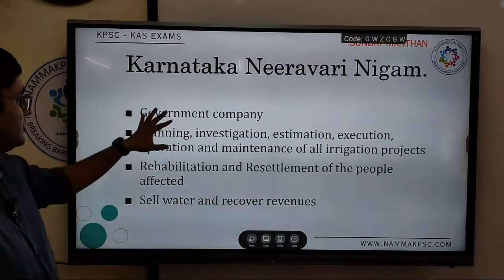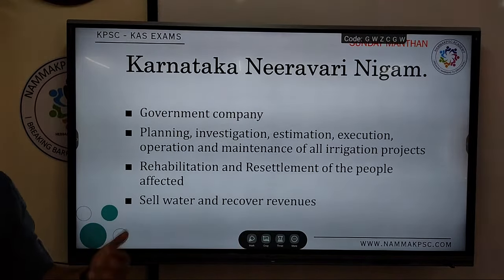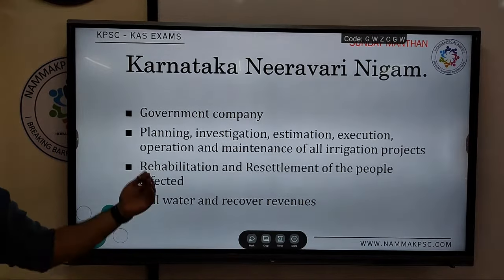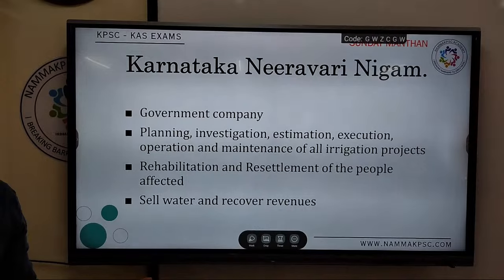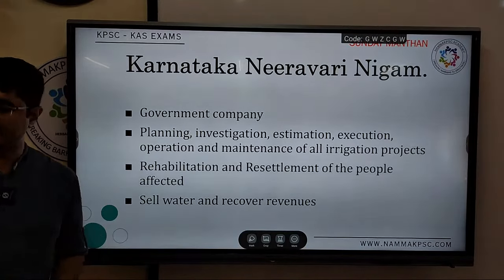Is that okay? So it will have a board, it will have a chairman. Usually the CM or the Ministry of Water Resources will be the chairman, and then there will be board members. The day-to-day activities will be taken care of by an MD, an IAS officer, and then there will be various other officers. So it also sells water and recovers the revenue.